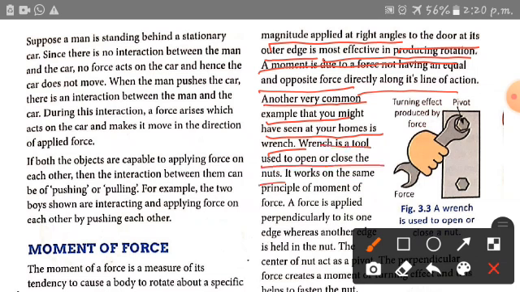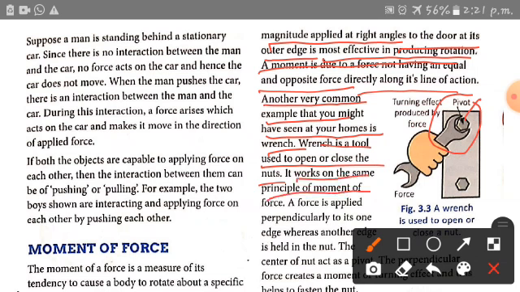Here the wrench shows the turning effect produced by force, and it is fixed on a pivot. When force is applied on the pivot, then the body can turn, and turning of a body about the point of rotation is called turning effect. So, it works on the same principle of moment of force.